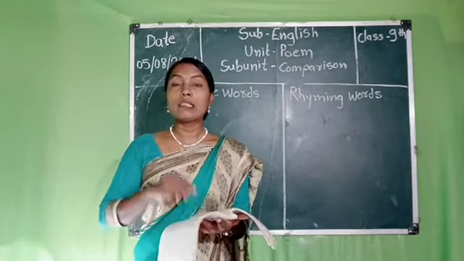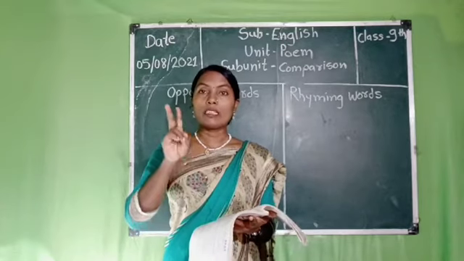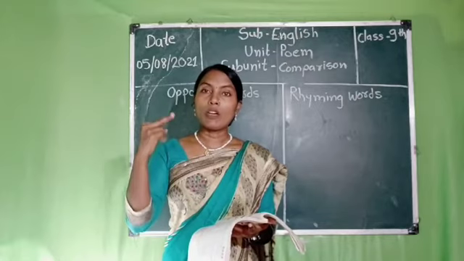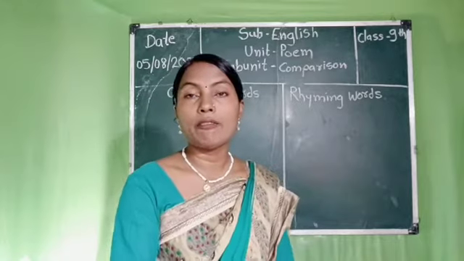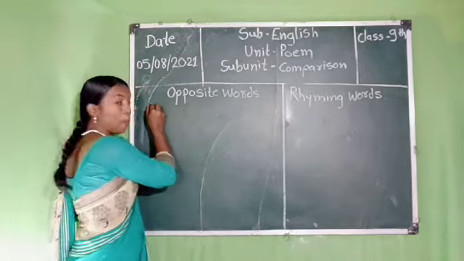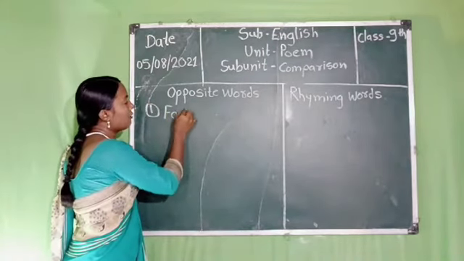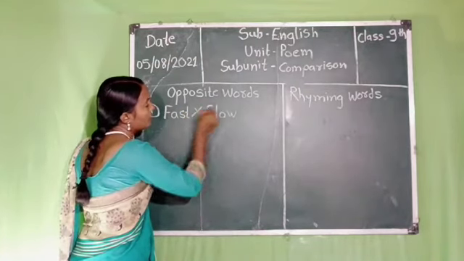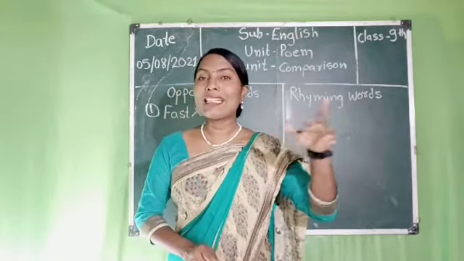So here, students, we compare two things about speed. What is the fastest in speed, that is spaceship, and what is slow, that is snail. So here are the opposite words named fast and slow. So we write down the first opposite words, that is F-A-S-T, fast, opposite slow. Okay. Then the next line, fast as a spaceship, slow as a snail.